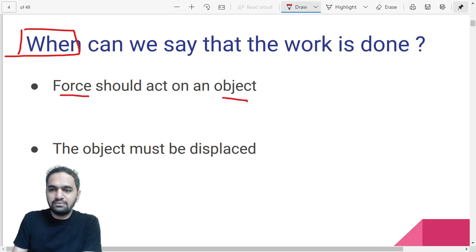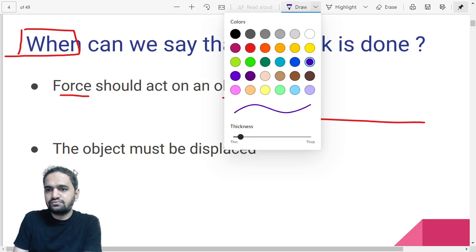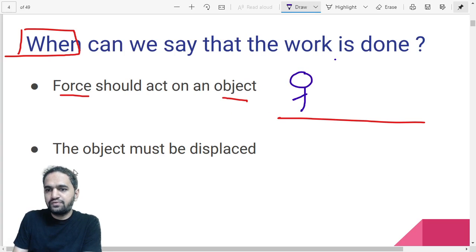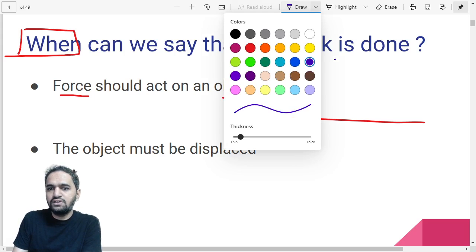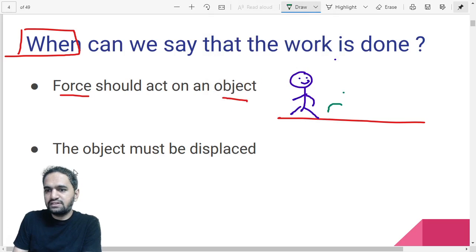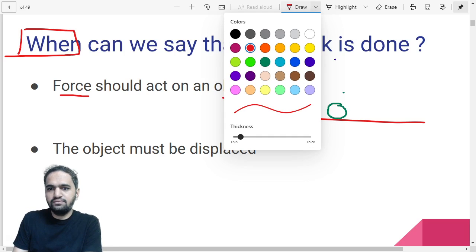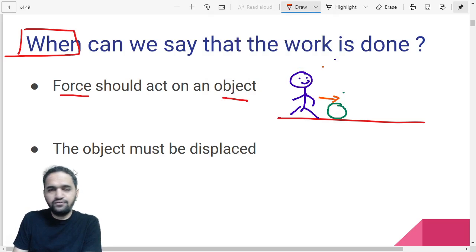We'll take our cricket example, or we will just take a football example. If this is the ground, this is you, and there is one ball in front of you. Let us take a green ball. If you are hitting this ball, you are applying some force on it, let us say F. Because of that, the ball moves from one place to another.